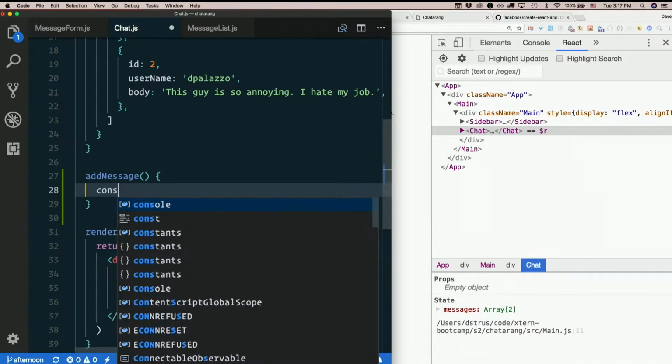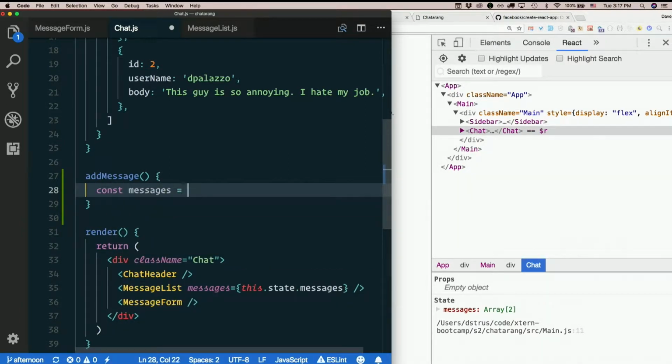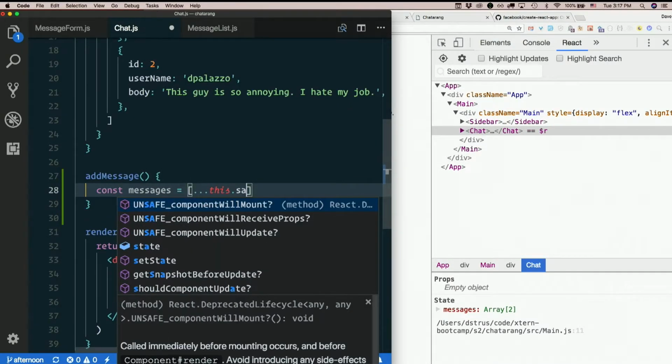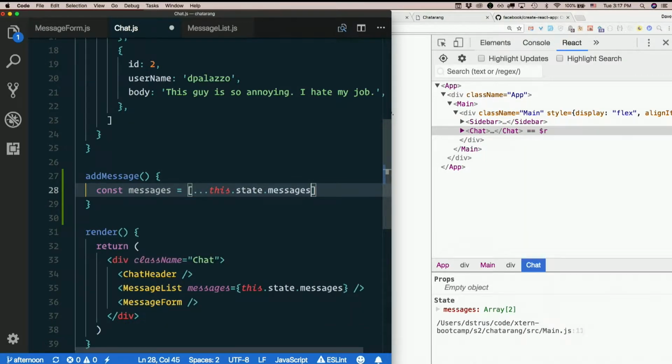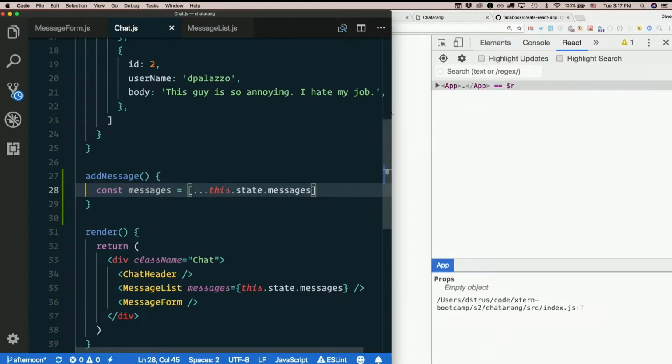So let's make a local variable, const messages, that will receive a copy of this.state.messages using our friend, the spread operator. That makes a copy. What that operator does without the square brackets is break an array into its various pieces.